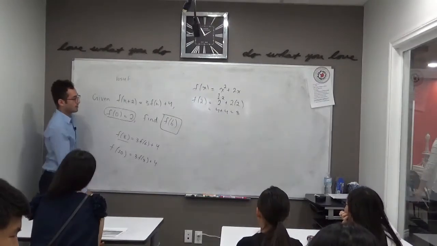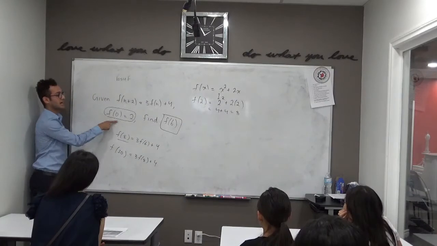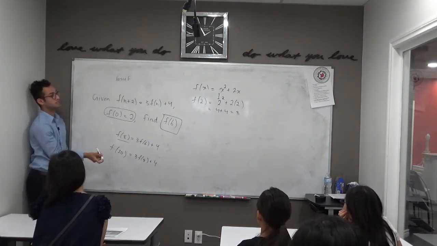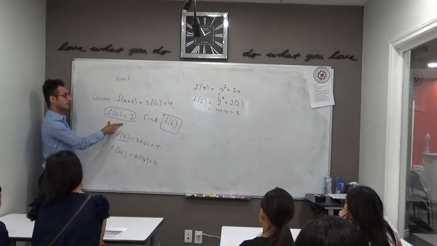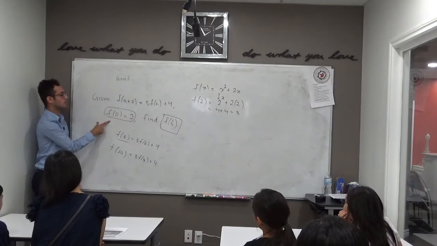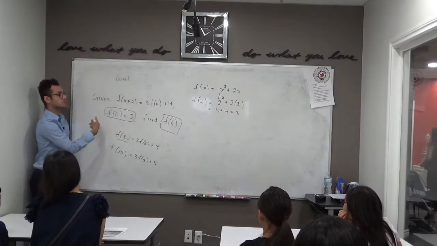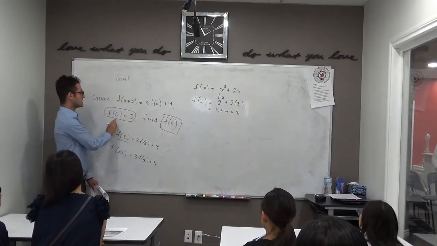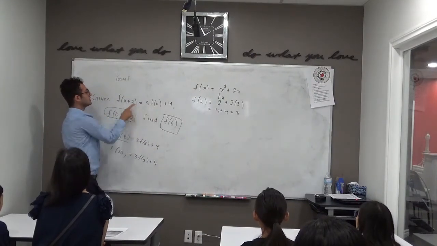Instead of trying to put in our input of 6, maybe it would be best to put in our input of 0, because we actually have information related to that from the question, right? So we always want to try to use as much information as we can. If we just put in 6 or 8, we're not making use of this, and this is quite important information that can help us solve the problem. So instead of putting in n for 6, let's put in 0 and see what happens. Does that make sense? We're not going to go down this path. We're instead going to put in 0 for n. So if n is 0, what does this part become?